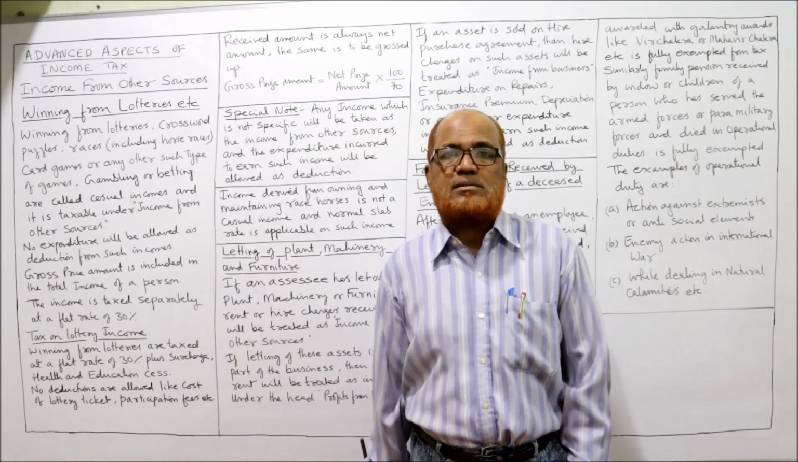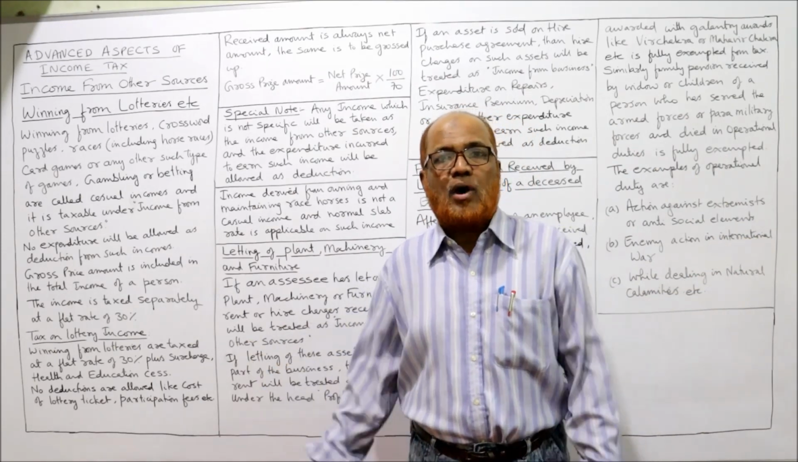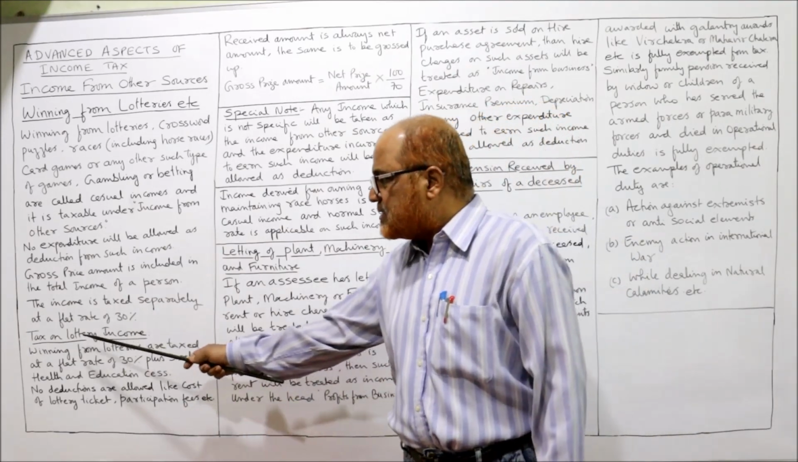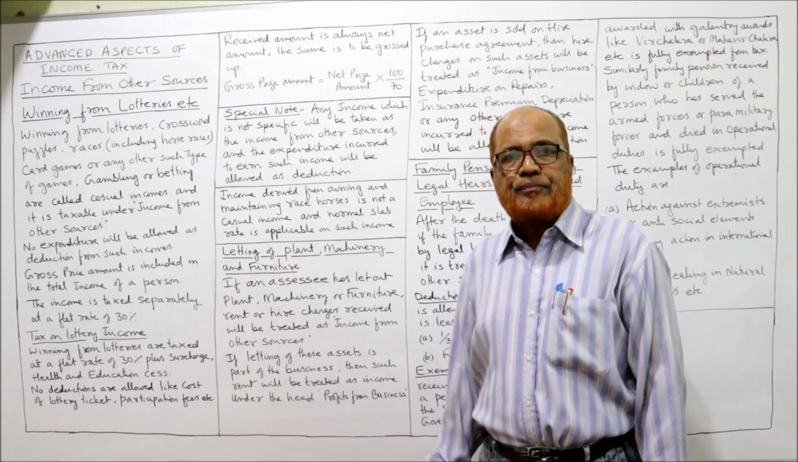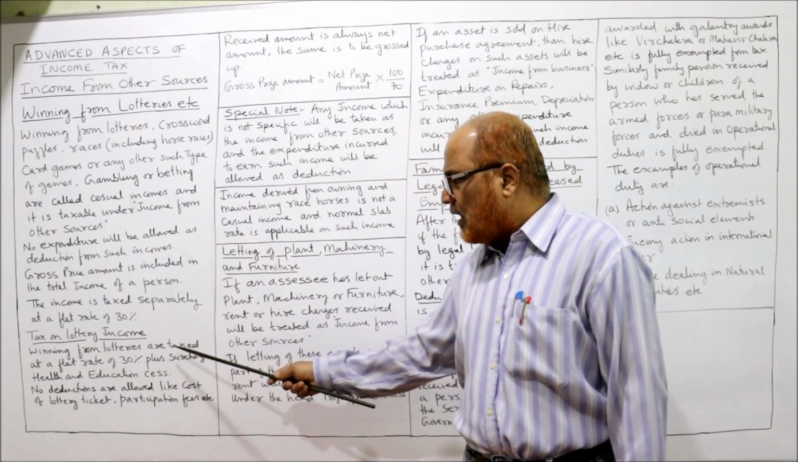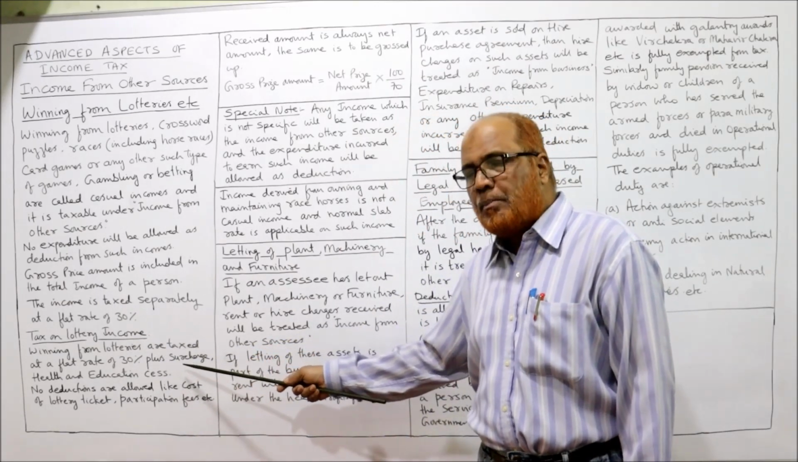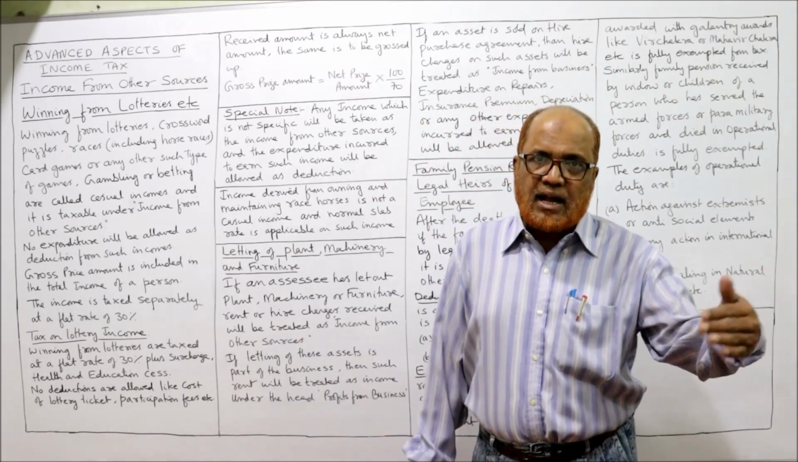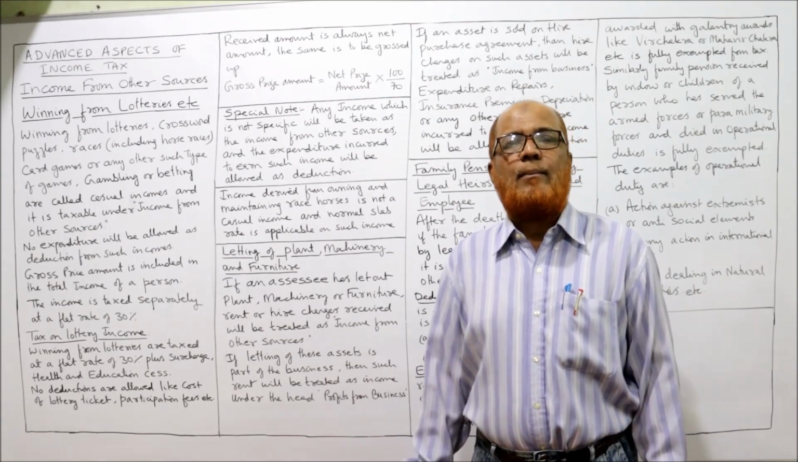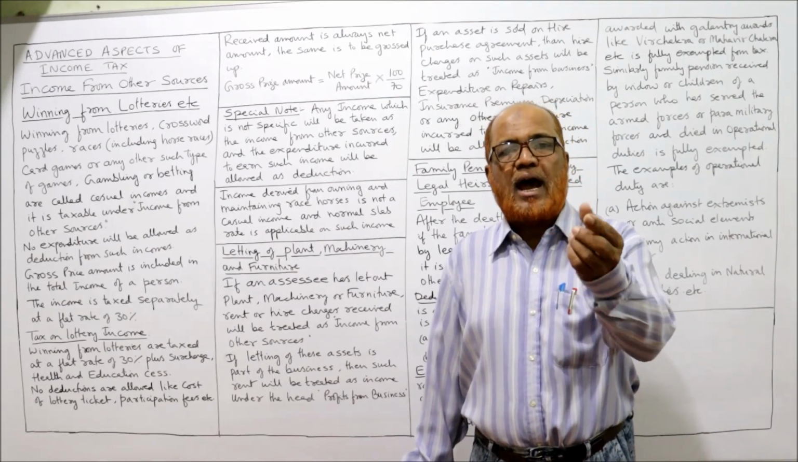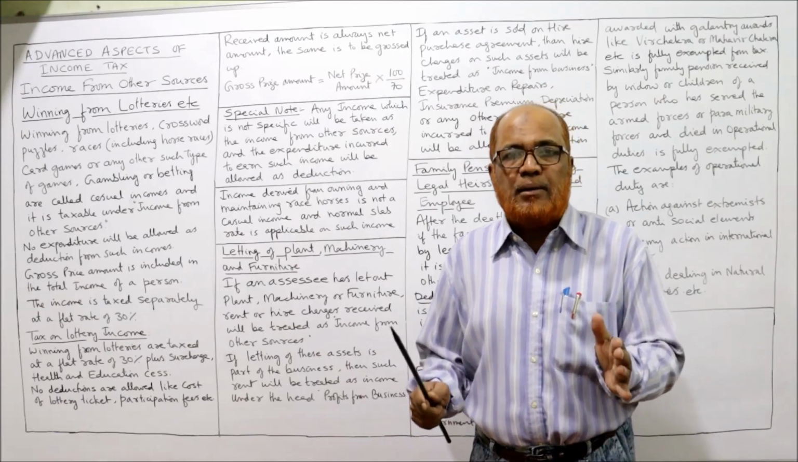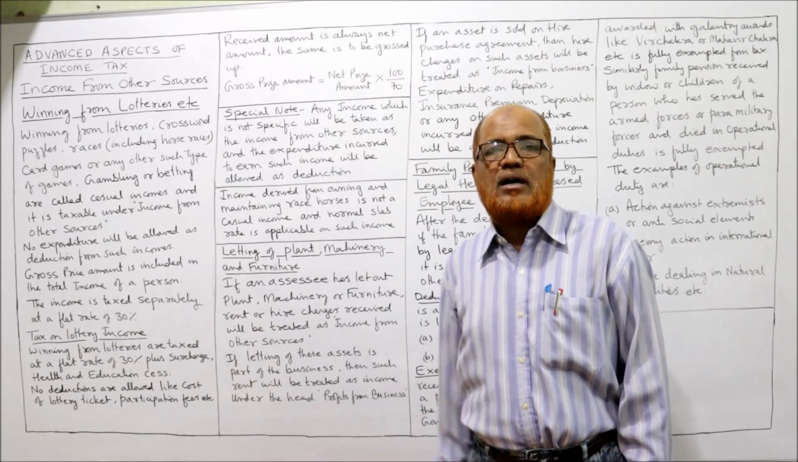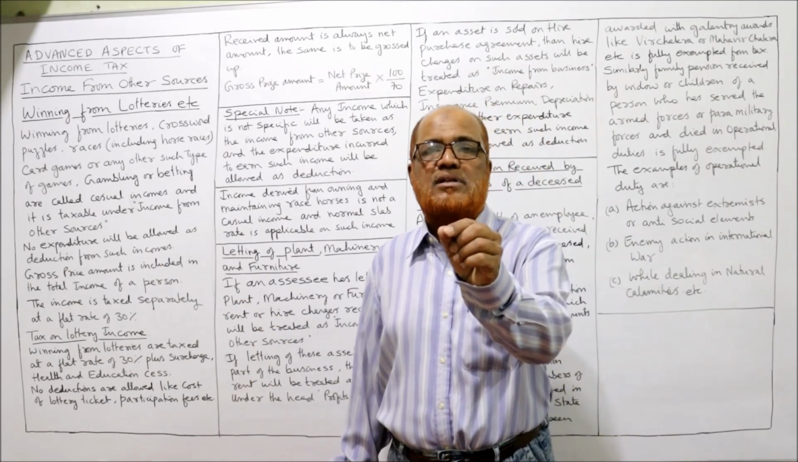It is separately taxable at a flat rate of 30% for the current assessment year 21-22. Then tax on lottery income. How much tax? Winnings from lottery are taxed at a flat rate of 30% plus surcharge plus health and education cess. In the coming videos, I am going to explain the surcharge and health and education cess. For the time being, remember the tax rate on casual income, winning from lottery, is 30%.